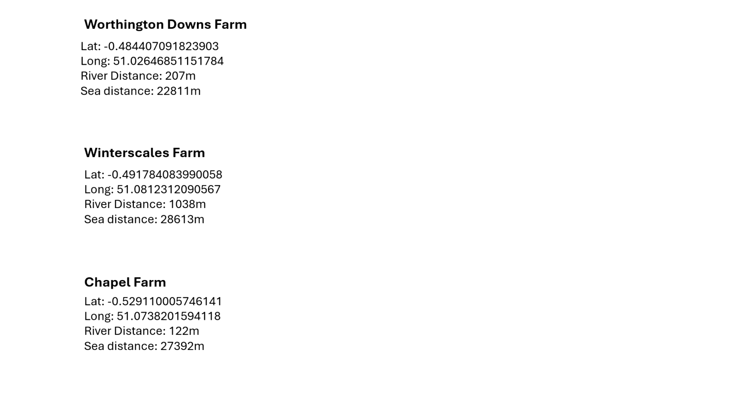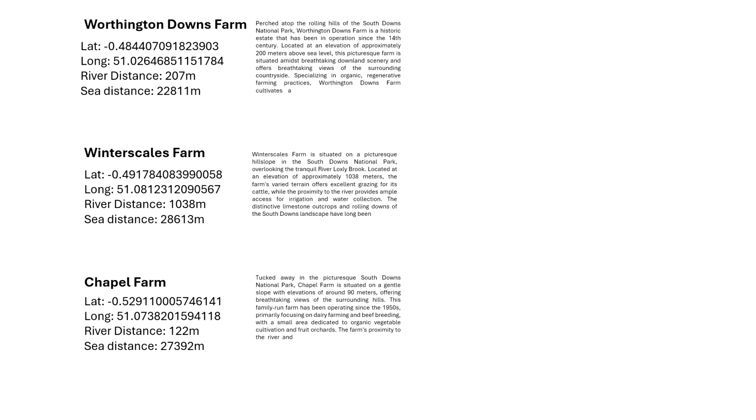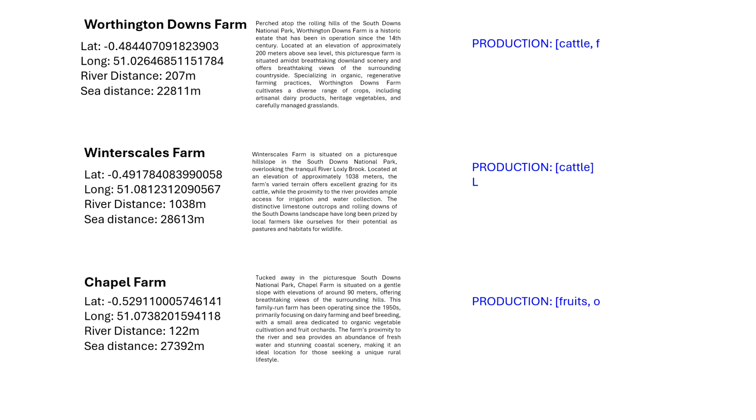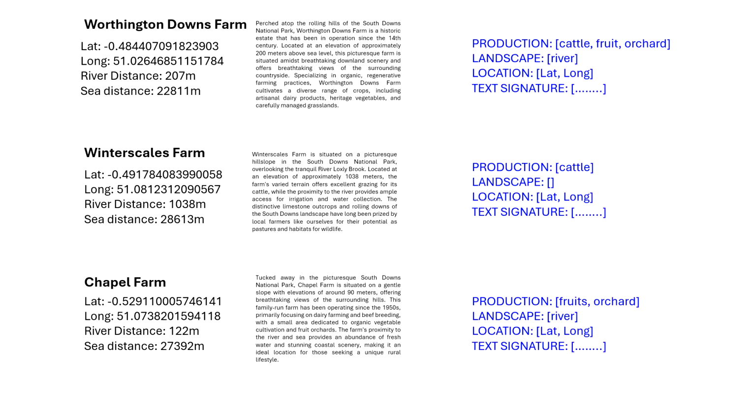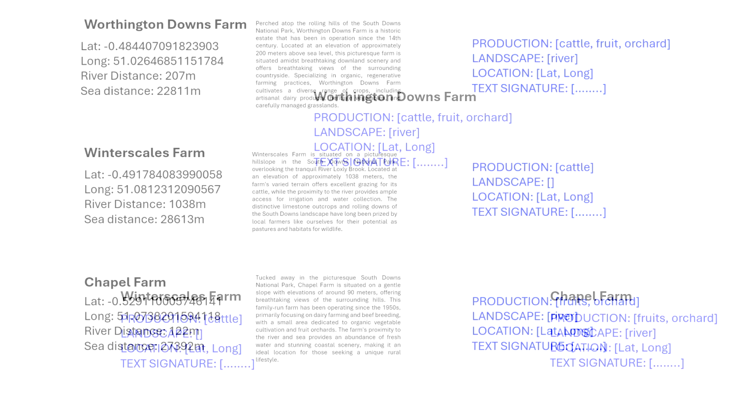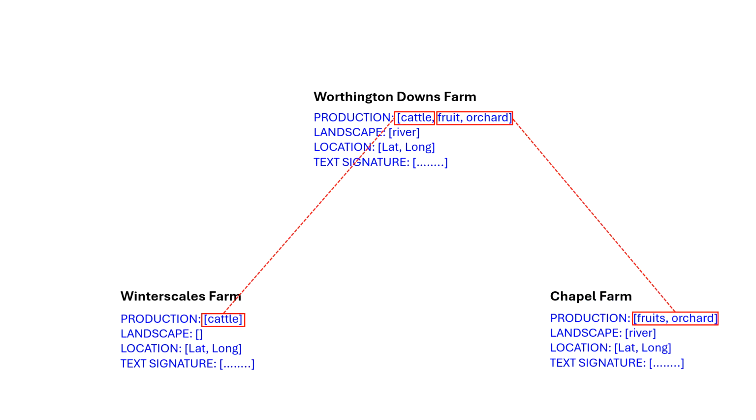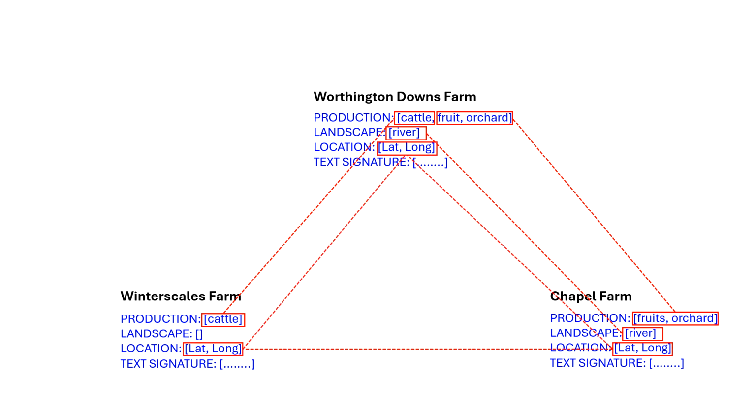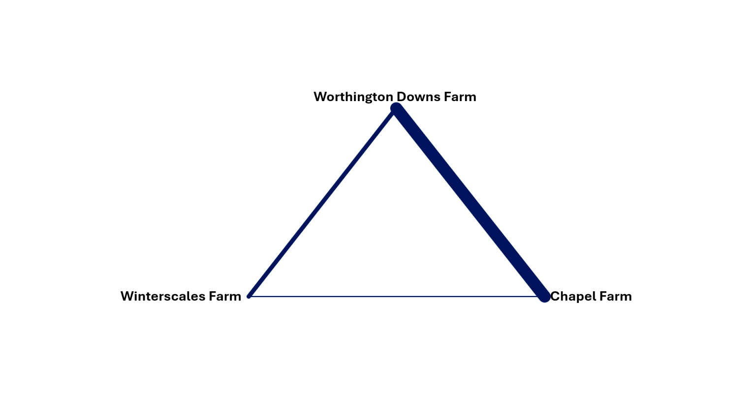Each data point has a name, location, distance to a river and to the sea, as well as a text description of features and production. This information is itemized for database comparison. We look at common points between farms, from their production, landscape components and geographic proximity. We can see which farms have more things in common, and which ones are better connected overall.